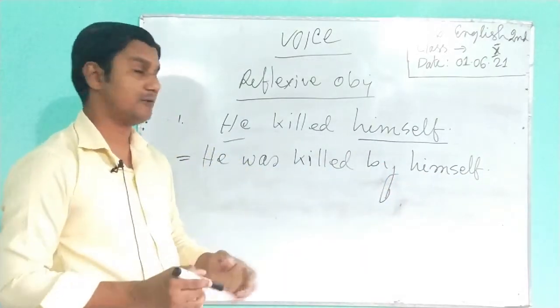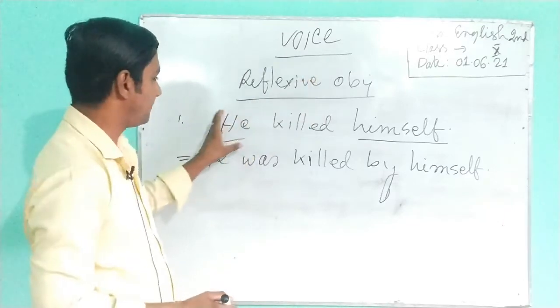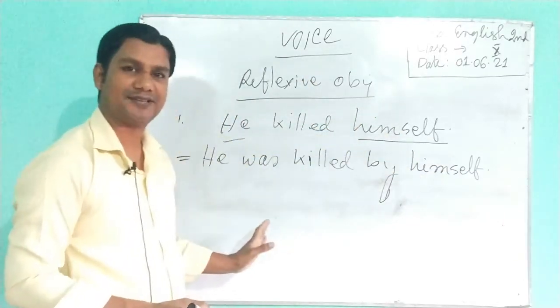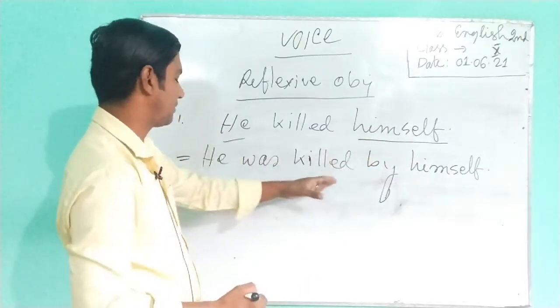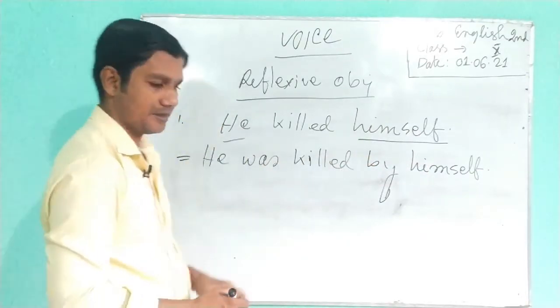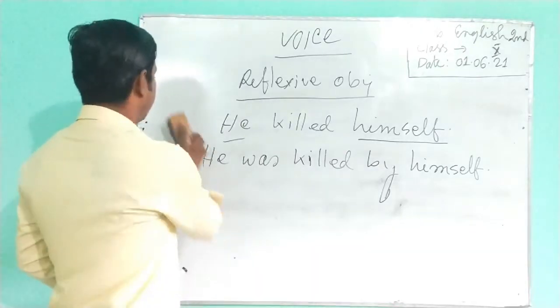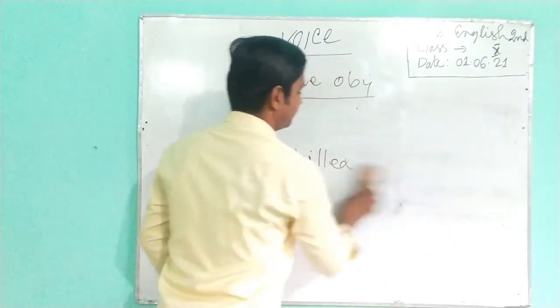You can observe carefully. In the case of reflexive object, subject and object will remain unchanged. That's why we can't change these two types of form. But other things will be the same as the normal form of voice. Okay, I will give you another example.